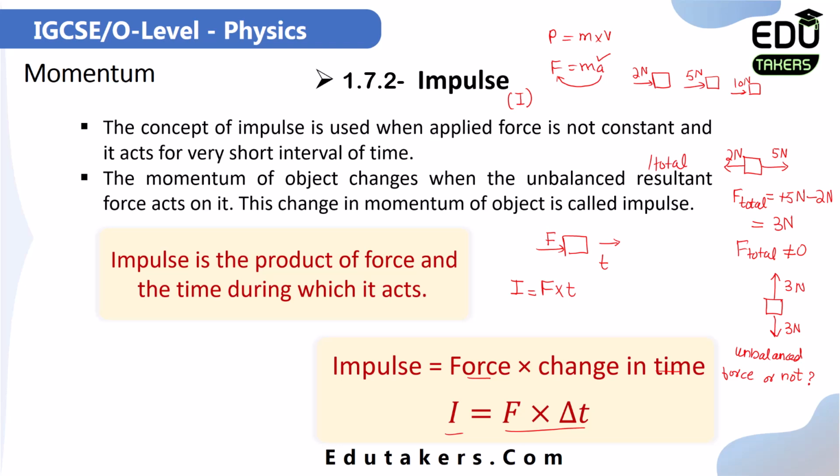Suppose you are given the impulse and the change in time in the question and you have to find the force. How can you find the force? You just need to rearrange this formula. I is equal to F multiplied by delta t. You have to find the force, which means you need to make the force the subject. So I write here F is equal to I over delta t. Just divide the impulse by the change in time, and you get the force. In this way you can calculate the unknown variable from these three if the other two variables are known.